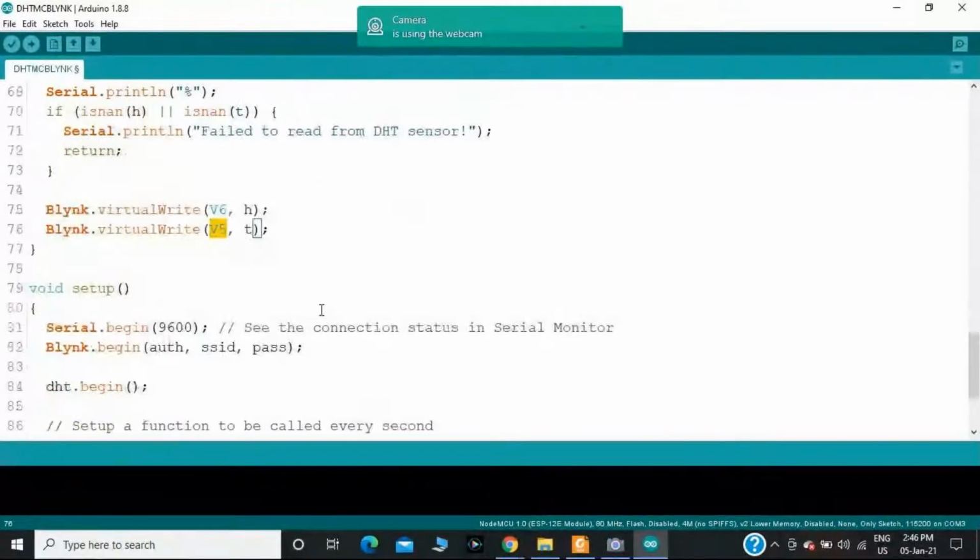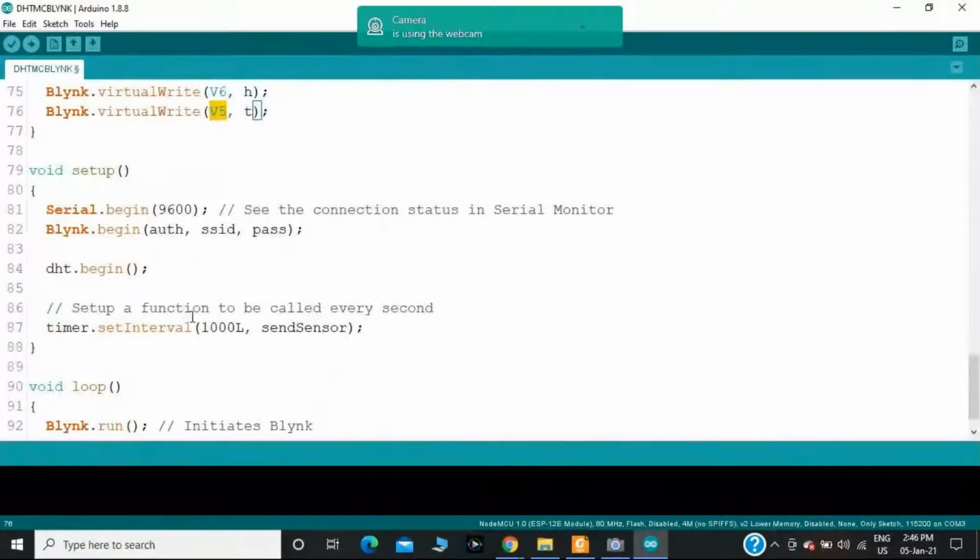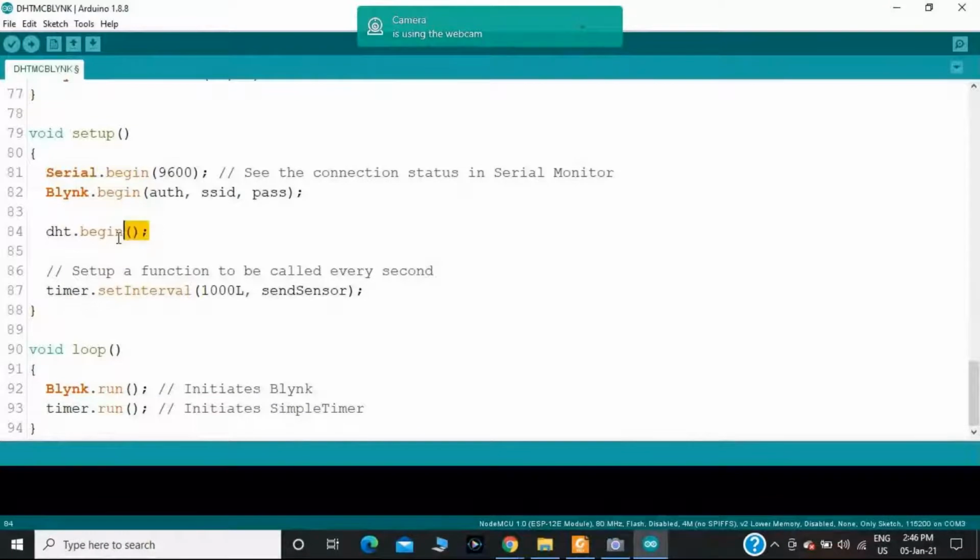And in void setup, as we know, we should initialize that one. First, I have to initialize the baud rate at 9600. Then I should begin with the Wi-Fi authentication, that is the authentication with SSID and the password. Then I should initialize the DHT sensor with dht.begin, and I'm sending the sensor value with the interval 1000L. And in the loop section, I'm running the Blynk app.